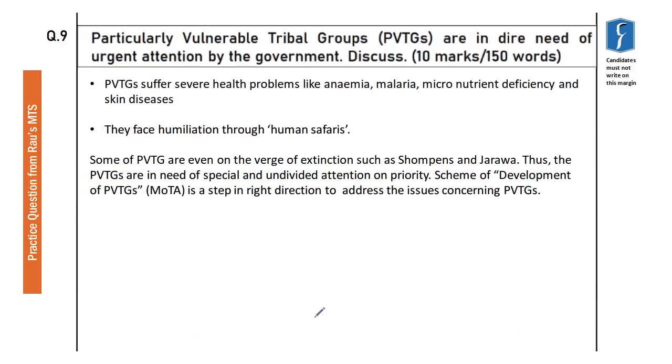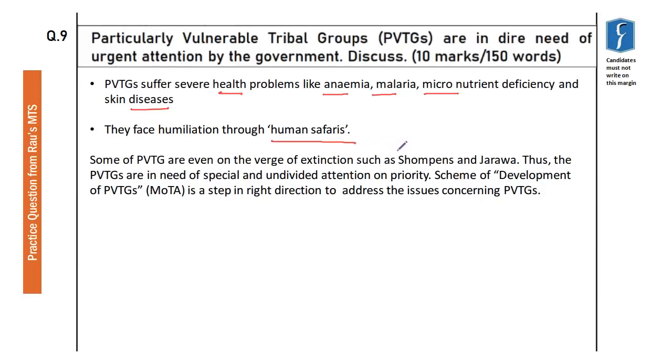And because of a plethora of reasons, sometimes their own ignorance, because of non-availability of public services, particularly vulnerable tribal groups suffer from severe health problems of anemia, malaria, micronutrient deficiency, skin diseases, and many more. They also have to face humiliation through human safaris. You must be aware that in some parts of Andaman and Nicobar, tourists are taken on safaris and they are shown these tribes as if they are apes or some kind of animals. So because of these reasons, they are in dire need of urgent attention by the government.